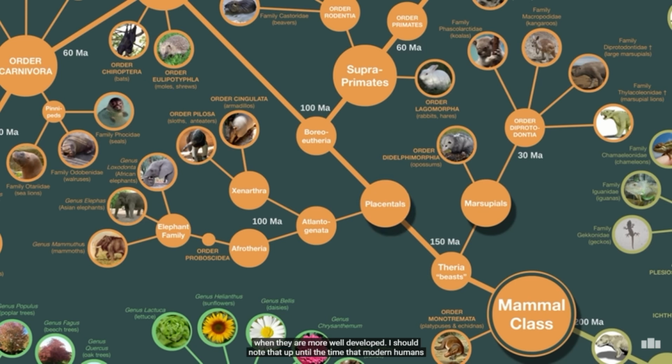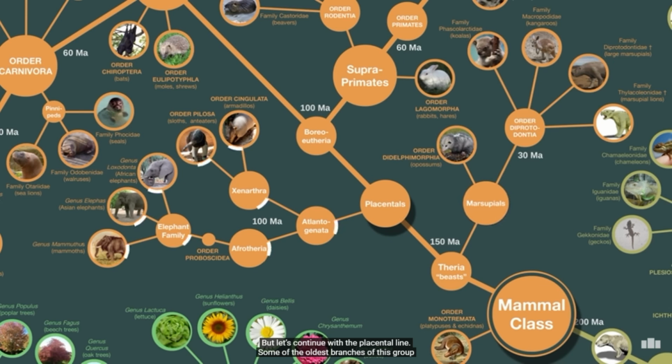I should note that up until the time that modern humans arrived in Australia, there were all sorts of other types of marsupials, types that we don't see today, including marsupials that looked like cats and marsupials that looked like bears. But let's continue with the placental line.